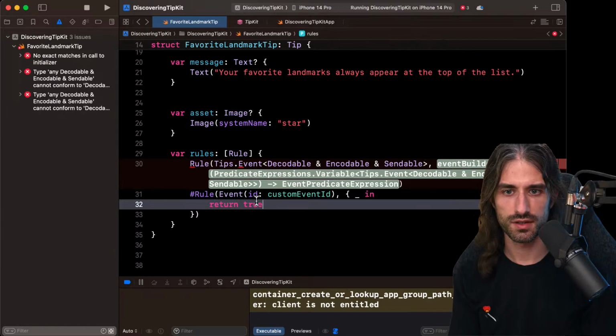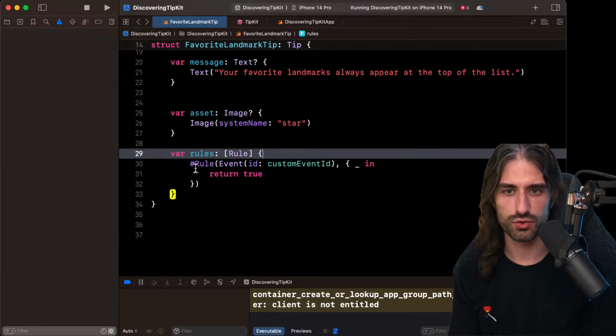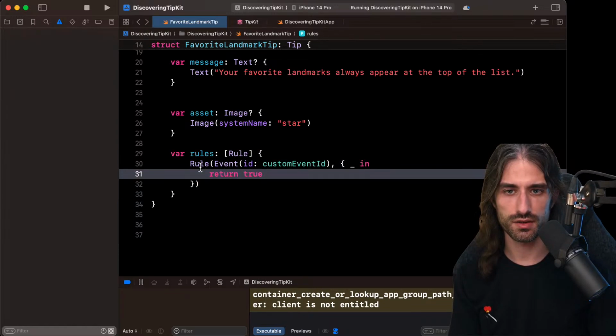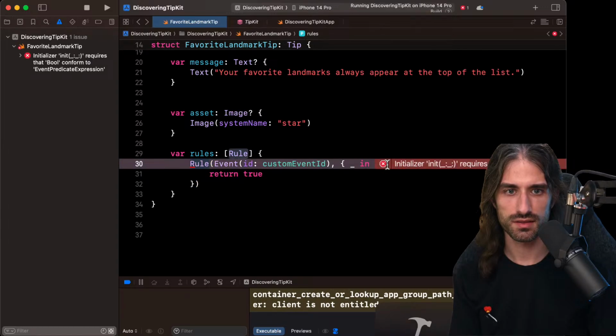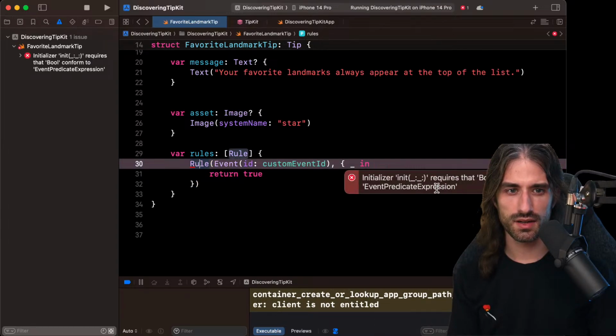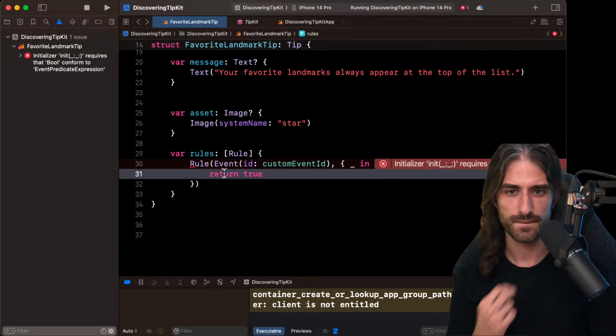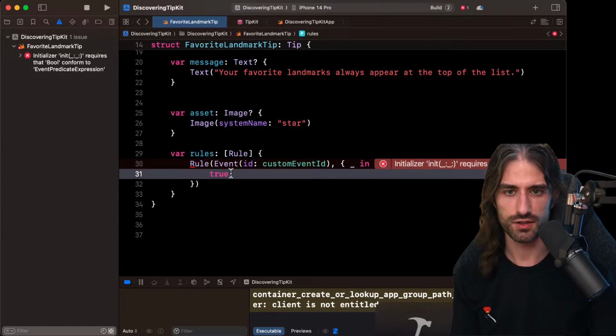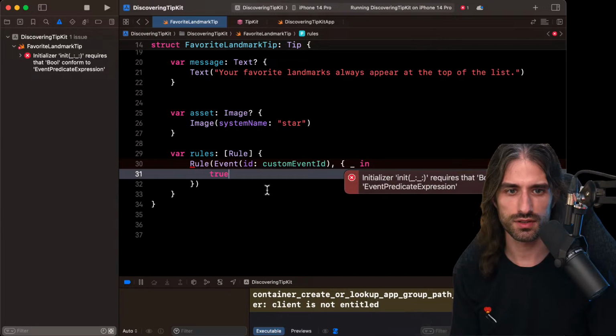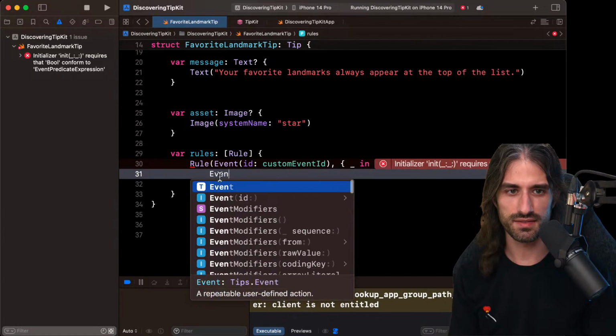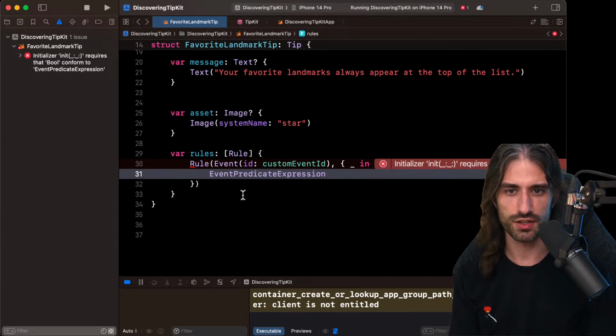Maybe I just shouldn't use the macro and just create a rule like that. Requires that bool conform to event predicate expression. I just do something like this. No, it doesn't work. What's an event predicate expression?